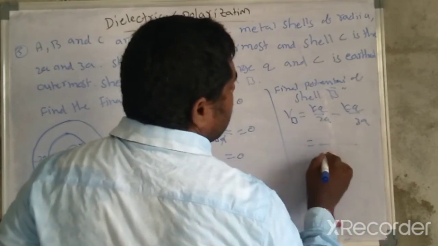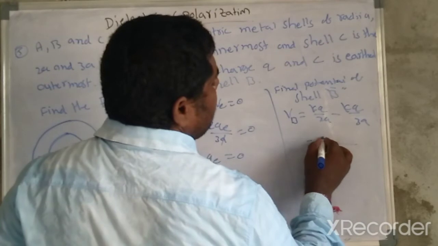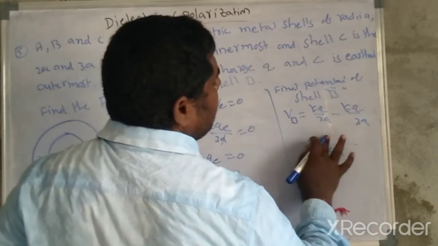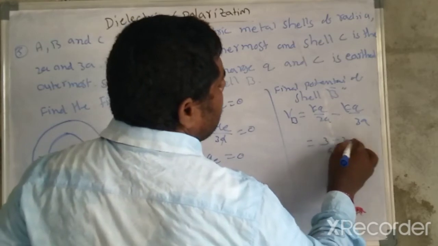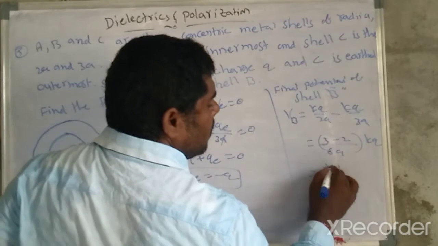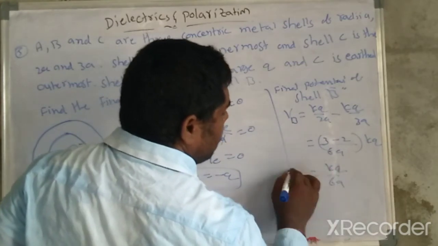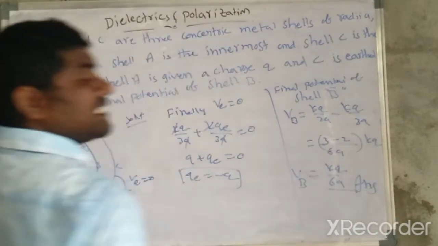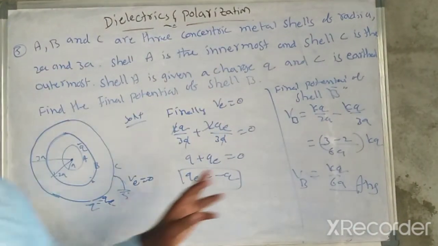Taking 6a common, 3 minus 2 into KQ, so total KQ by 6a. So the potential at B is KQ by 6a, and this is the answer to the question.